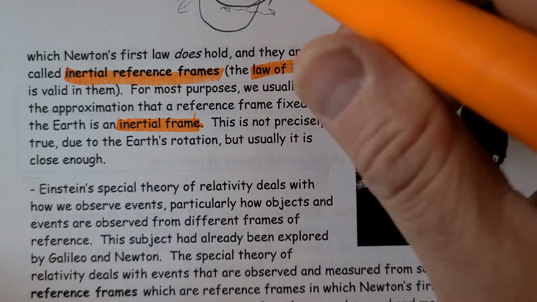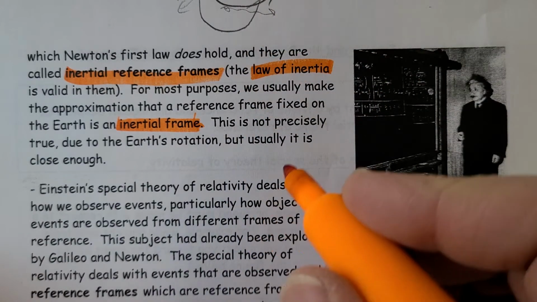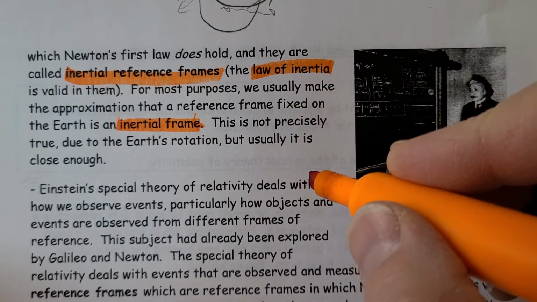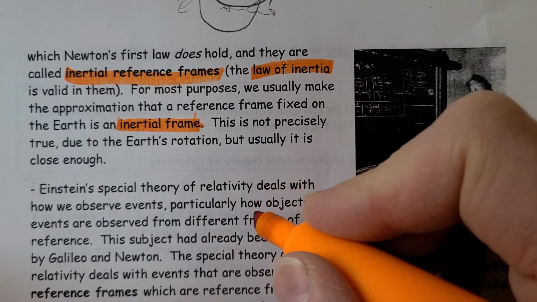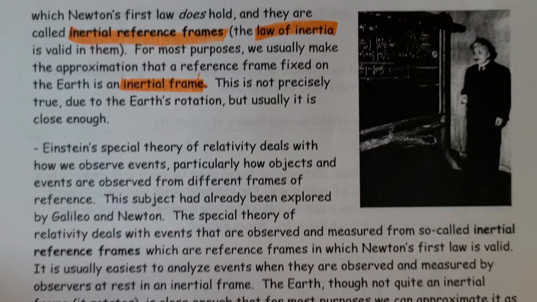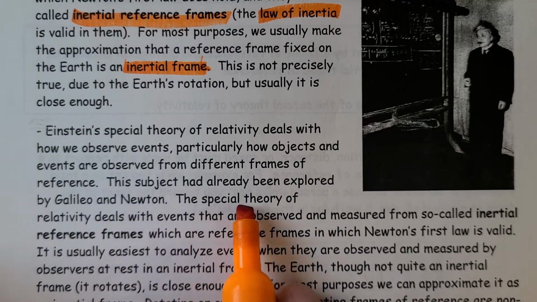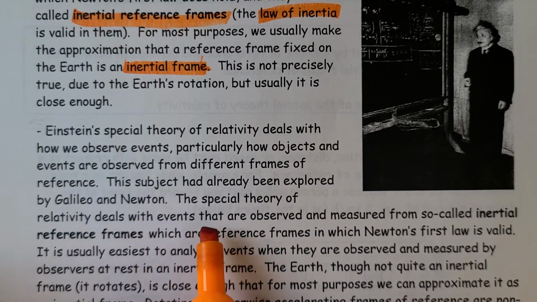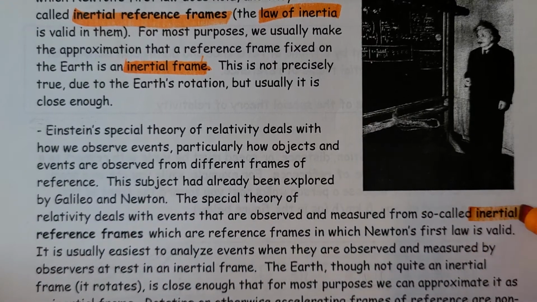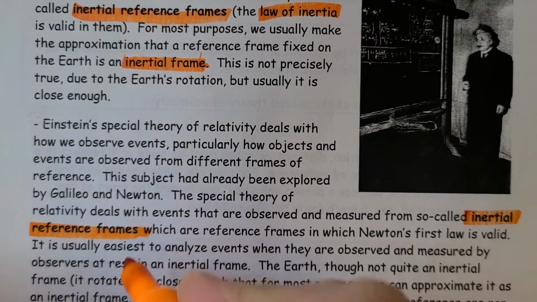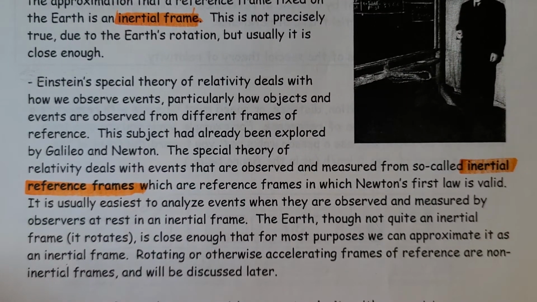Einstein's special theory of relativity deals with how objects and events are observed in different reference frames. This subject had already been explored by Galileo and Newton. The special theory of relativity deals with events that are measured in inertial reference frames, so frames that we are used to moving in.